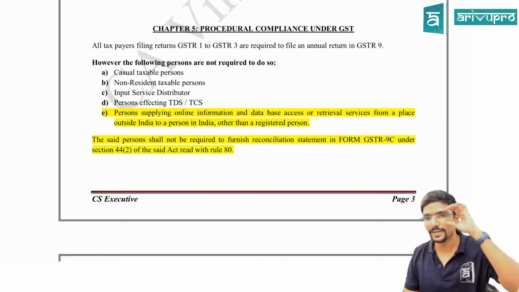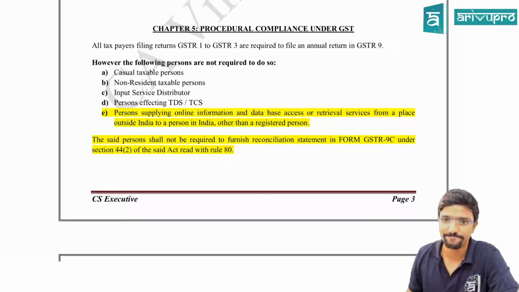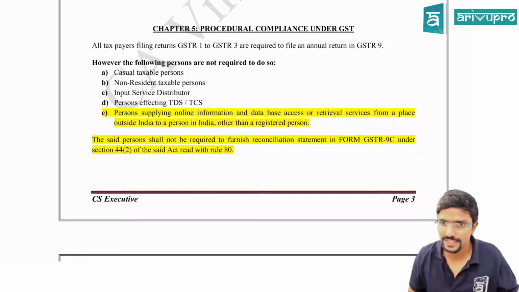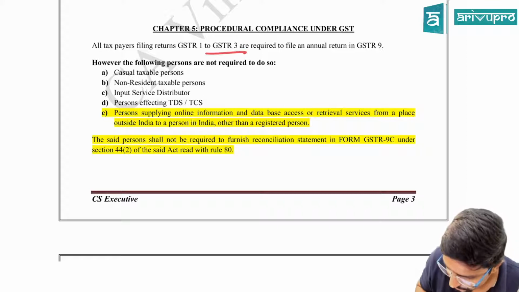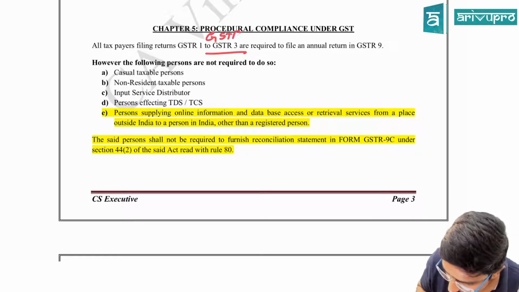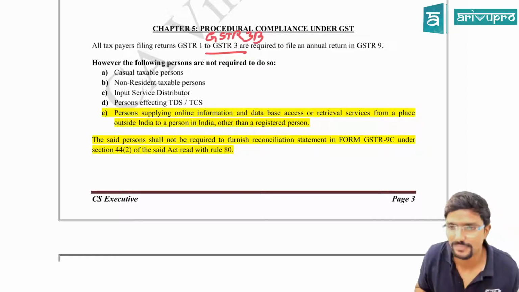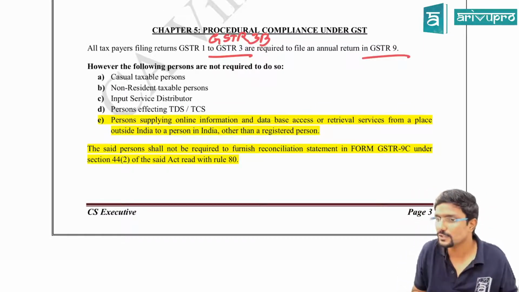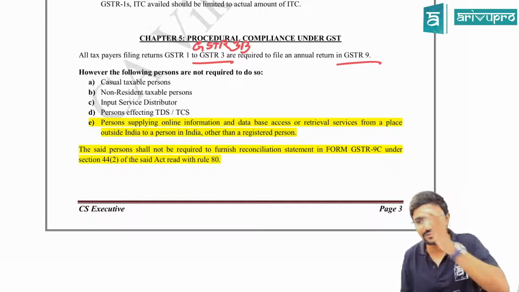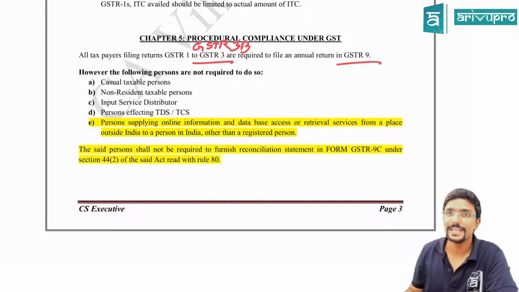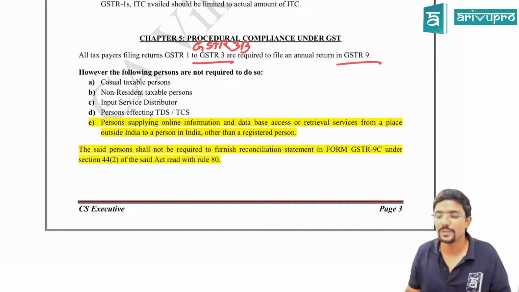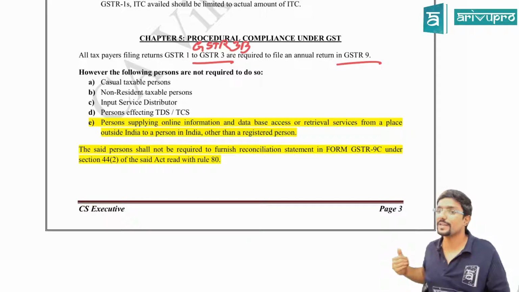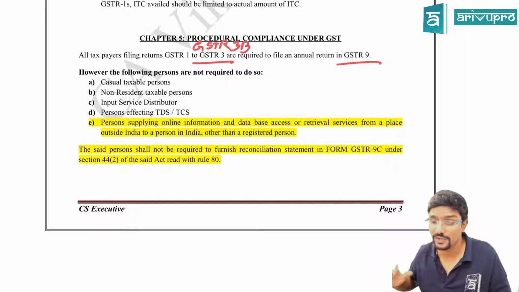Chapter 5, next amendment, procedural compliance under GST. All taxpayers filing returns GSTR 1 and GSTR 3 (GSTR 3, I told you, it has to be replaced now with GSTR 3B; instead of 3, it is 3B, that's all) are required to file an annual return in GSTR 9. So annual return, you guys know, it has to be filed by 31st December of next financial year. Whenever you are doing GSTR, you have to file monthly returns, that is 1 and 3B, plus 1 annual return in GSTR 9 if you are a normal taxable person.